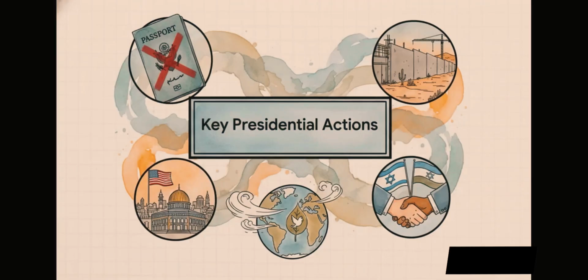And the source lays out a bunch of these signature policies that really defined his time in office. A lot of them were about shaking things up. You see the controversial entry ban, the big push for a border wall, and these major foreign policy shifts, like recognizing Jerusalem as Israel's capital and helping broker the Abraham Accords. And of course, he delivered on his promise to pull the US out of the Paris Climate Agreement.